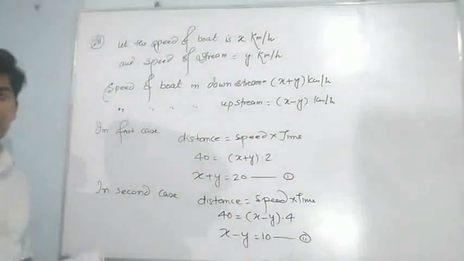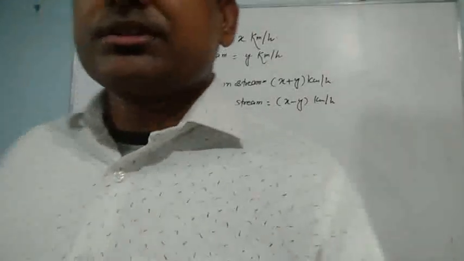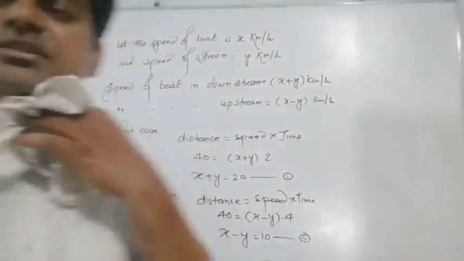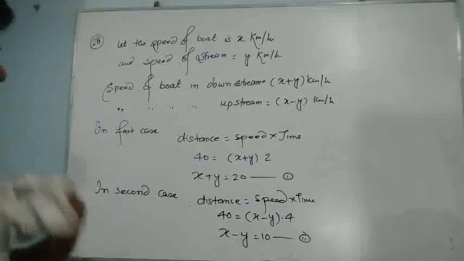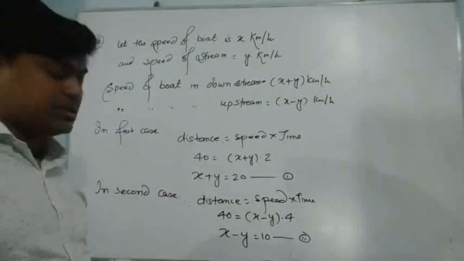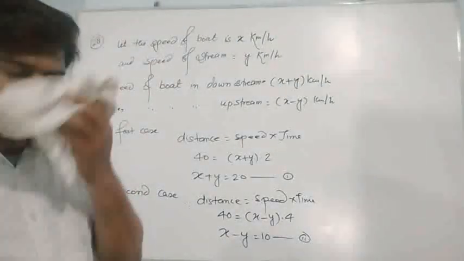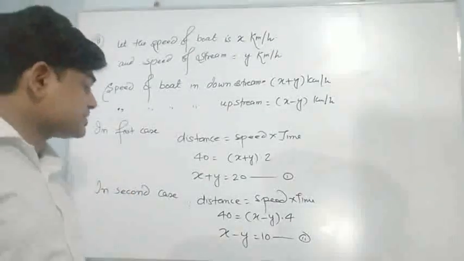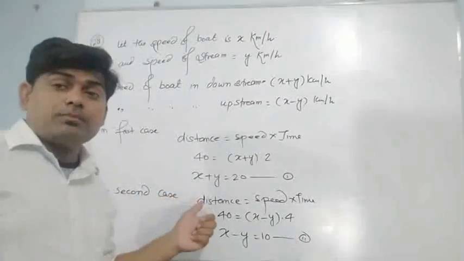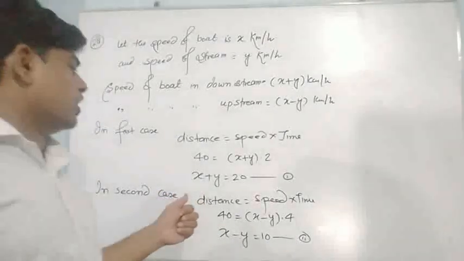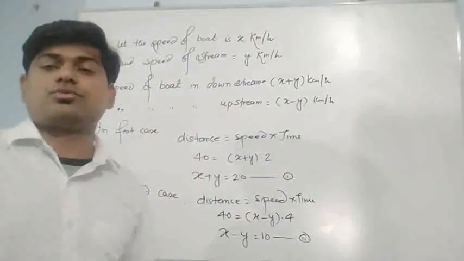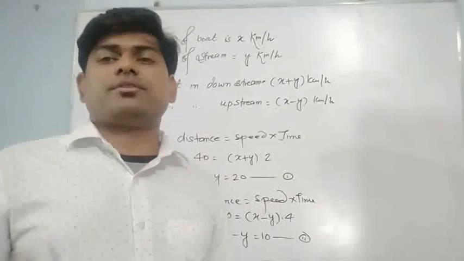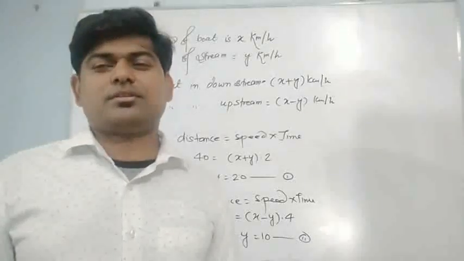Now tell me, equations 1 and 2 we can solve directly, right? Simply we can add 1 and 2, and while adding, y and y cancel, so we get 2x is equal to 30. So x is equal to 15 kilometer per hour, which means the speed of the boat is 15 kilometer per hour. When I substitute here, I get y is equal to 5 kilometer per hour. Speed of stream is 5 kilometer per hour. Is it so difficult? No.